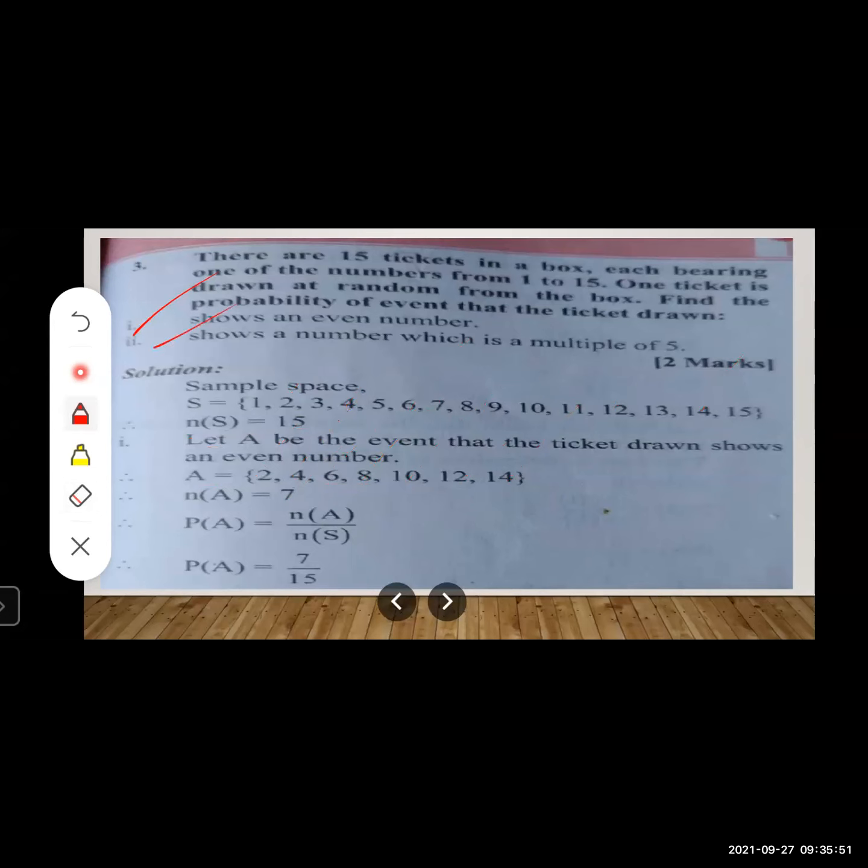The card drawn or ticket drawn shows a number which is a multiple of 5. Multiple of 5 means you have to write numbers which are there in the table of 5. So 5, 10, 15, 20, 25, 30 like that. But limit is up to the 15 only, right? What we want are numbers which are multiples of 5. So let us again move to the sample space and choose our favorable outcomes which are multiples of 5.